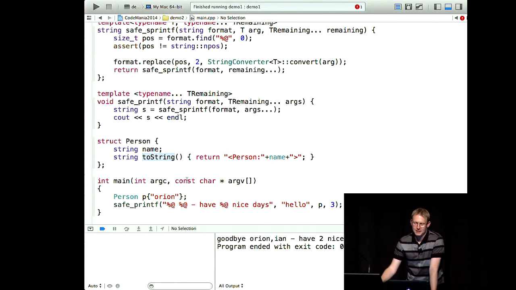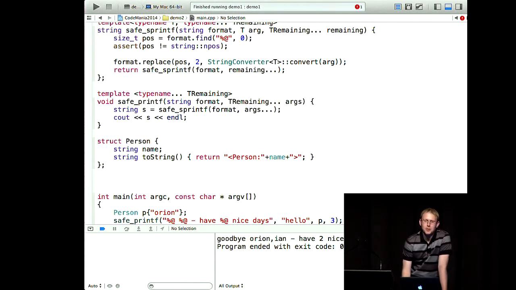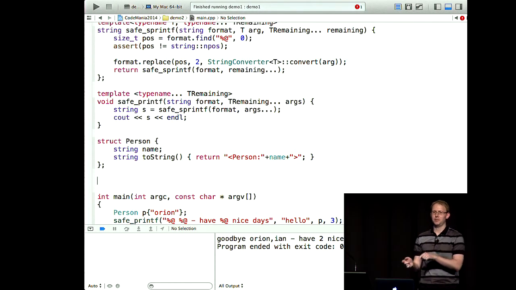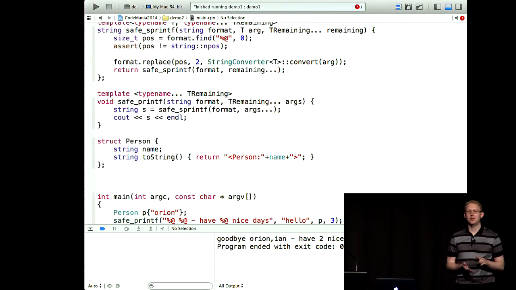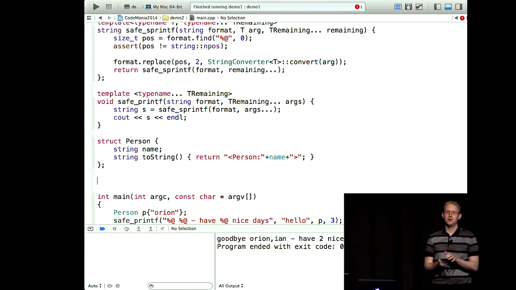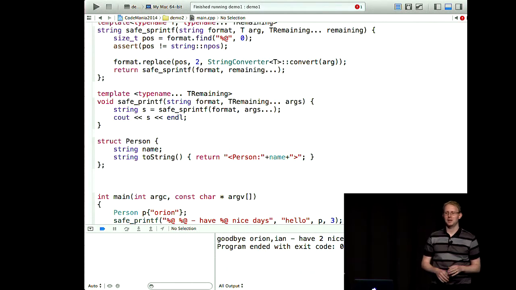Can we do that? The answer is yes, and I'm going to show you how. There are two problems. First, we need to make a string converter that calls the toString method. Second, we need the compiler to work out whether you have a toString method or not, and if you do, use this particular string converter; if you don't, use something else.